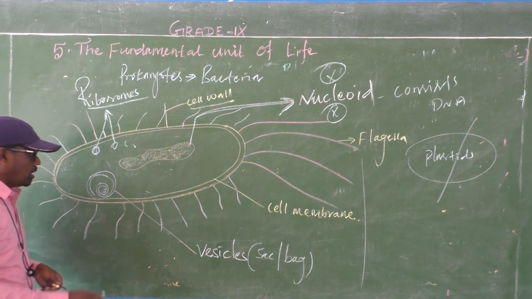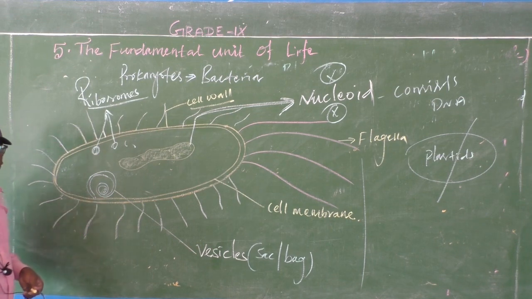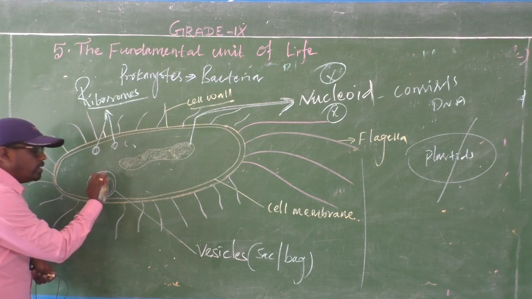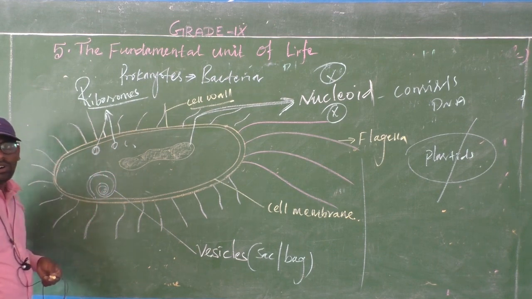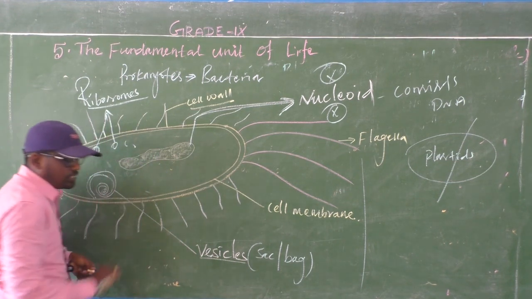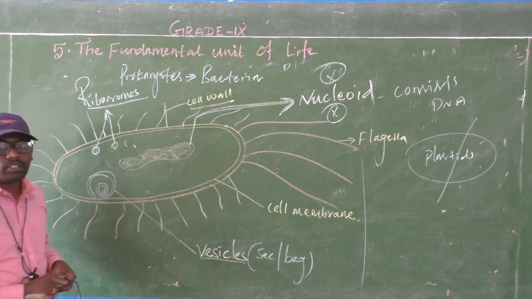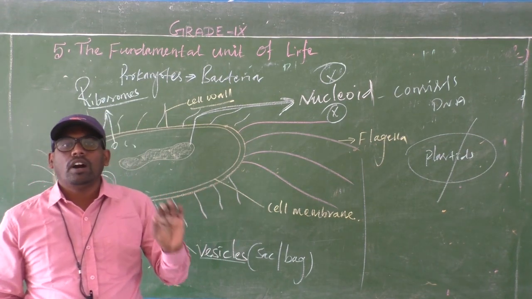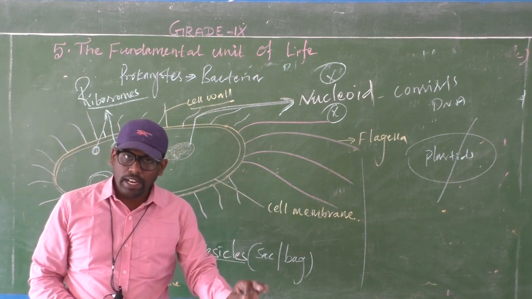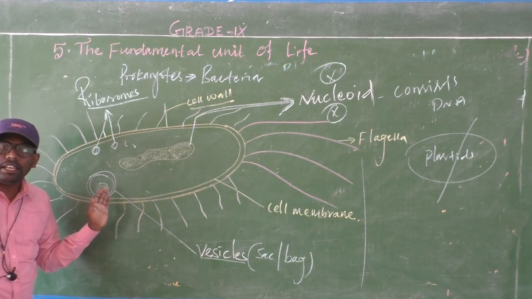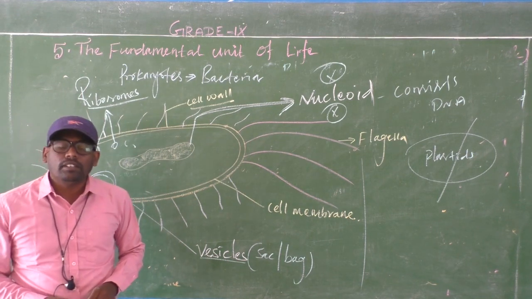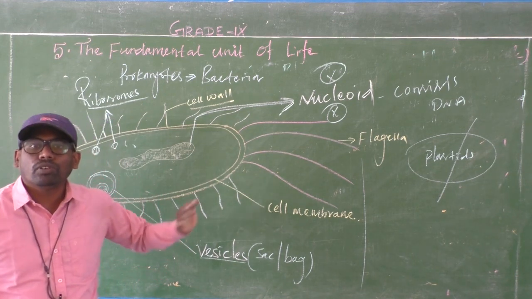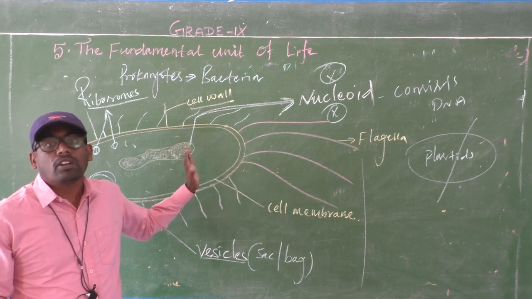How it occurs: the plasma membrane folds inwardly, no? The plasma membrane folds inward, and this structure is called vesicles. Photosynthesis takes place in these vesicles. The green color pigments are present in the vesicles also, but not like in plants.